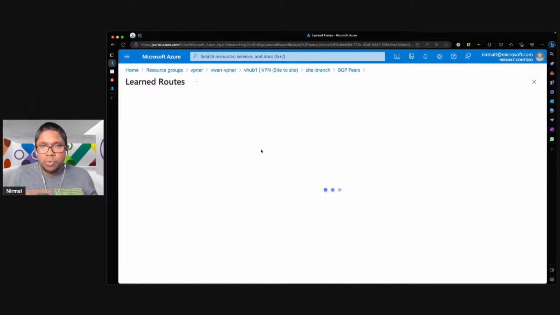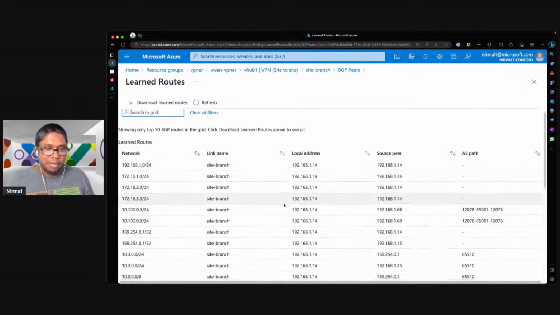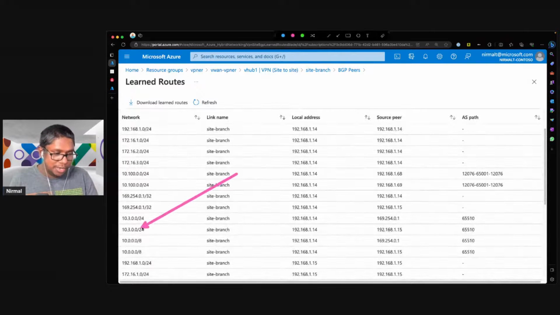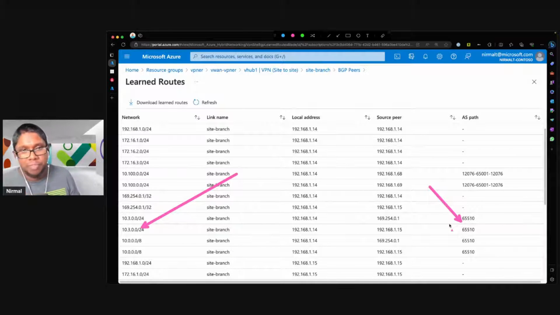If we go to the learned routes section, here you will see the 10.3 prefix, which is the one that is coming from the branch, and that is only advertised by the VPN device. That prefix is not advertised via ExpressRoute. So this is the prefix that I was mentioning, and you can see the origin of that particular route.